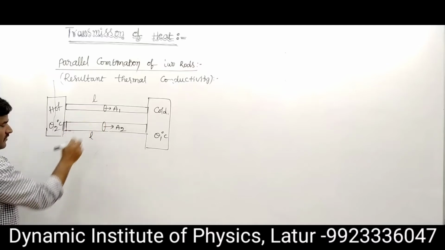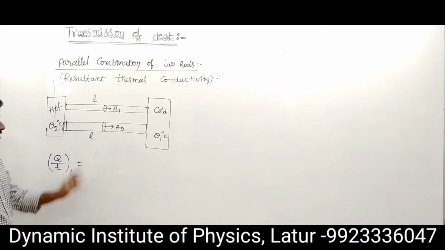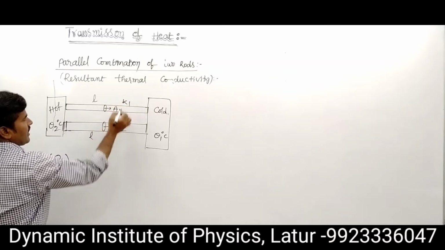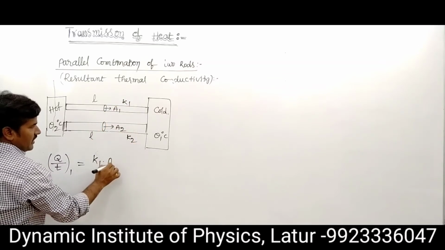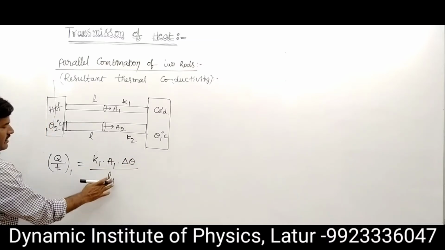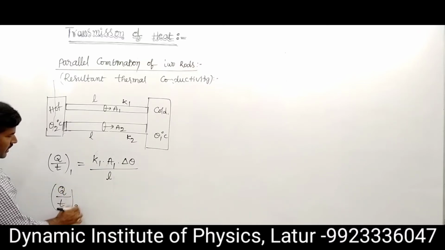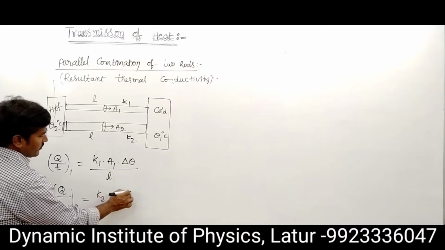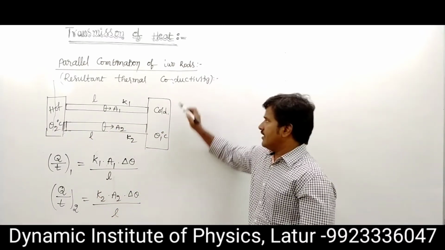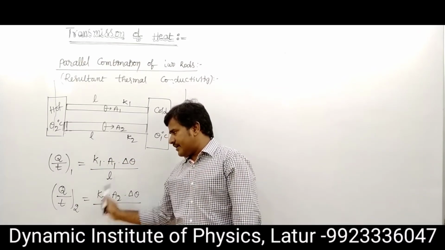The transmitted heat through the first rod, Q by T1, is written as K1 A1 into delta theta upon L, with the same length L. And for the second rod, Q upon T of the second rod is written as K2 A2 into delta theta upon L. So the first rod and second rod have their respective thermal conductivities.